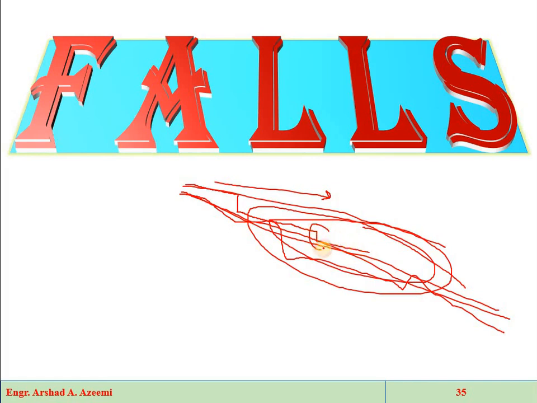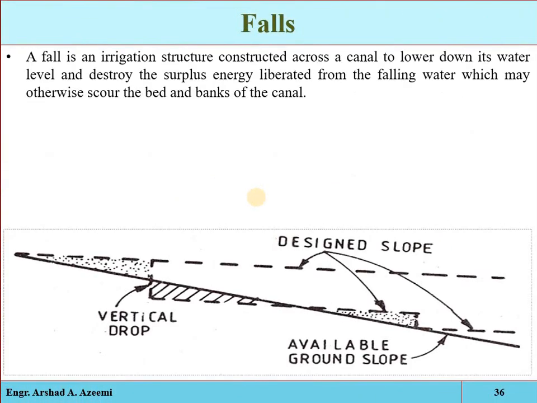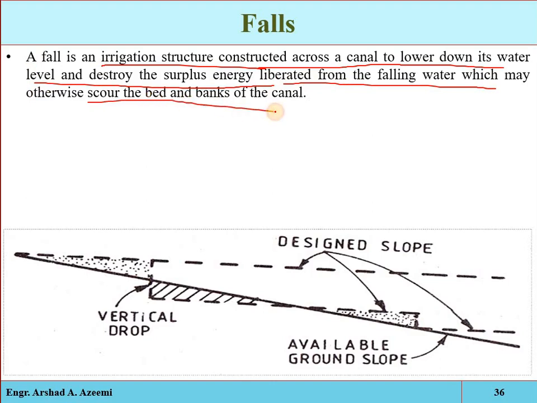So this drop structure or fall structure is actually provided to maintain the design slope when there are abrupt changes in the ground level. A fall is an irrigation structure that is constructed across a canal to lower its water level and destroy the surplus energy which is liberated from the falling water, which may otherwise scour the bed and banks of the canal.